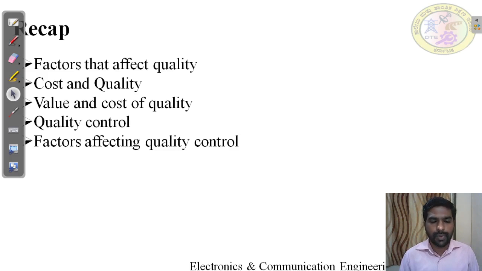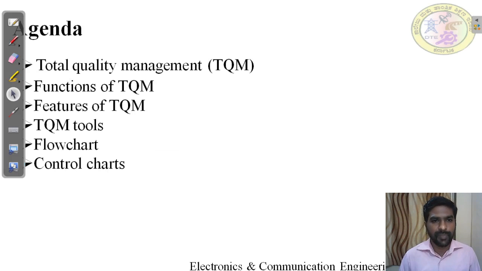We have defined quality control, I have explained its function, and the factors affecting quality. All these things we discussed in a previous video. In this video, I am going to explain total quality management, the next version of quality, the function of TQM, and features of TQM tools. There are plenty of TQM tools available in present management. Out of these, there are some tools in your syllabus. In this video, I'm going to explain two TQM tools: Flowchart and Control Chart.